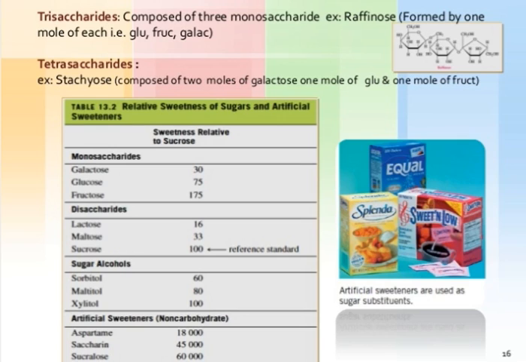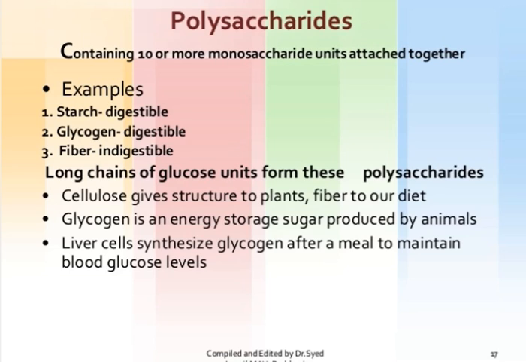Then polysaccharides. These are compound sugars yielding more than 10 molecules of monosaccharide on hydrolysis. The long chain polymers are either straight chain or branched. These are also called glycans. On the basis of function, polysaccharides are classified into storage polysaccharides and structural polysaccharides, for example starch and cellulose.